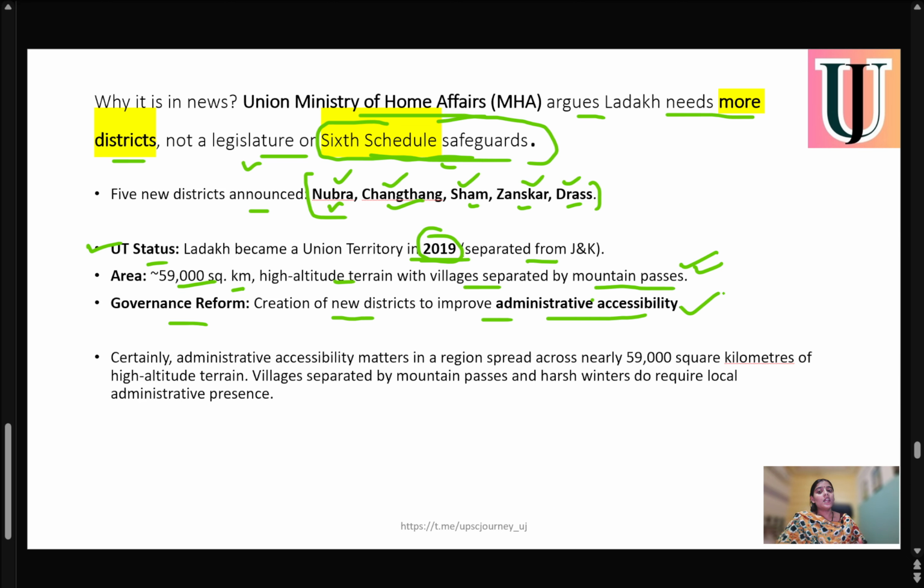But at the same time, Ladakh is demanding a legislature rather than merely the creation of districts. Certainly, administrative accessibility matters in a region spread across 59,000 square kilometers at high altitude. We agree that administrative accessibility is very much required because the area is high altitude terrain and villages are separated by mountain passes. Harsh winters do require local administrative presence. It's very obvious that this area requires more administrative presence, but at the same time Ladakh is demanding a legislature and to be included in the sixth schedule.